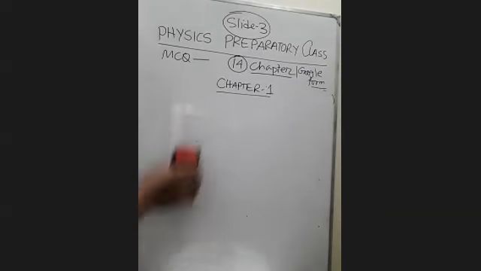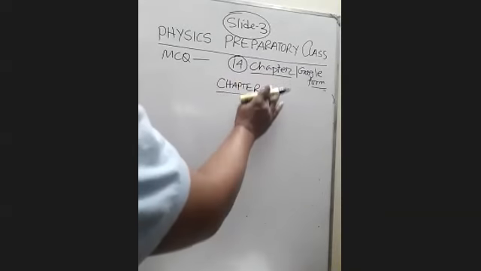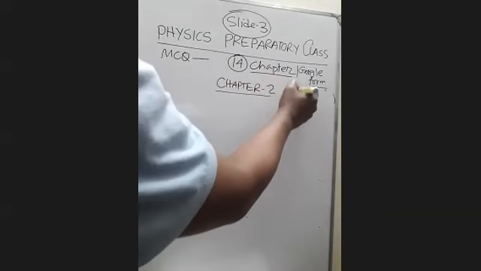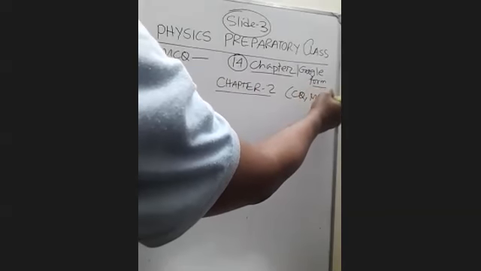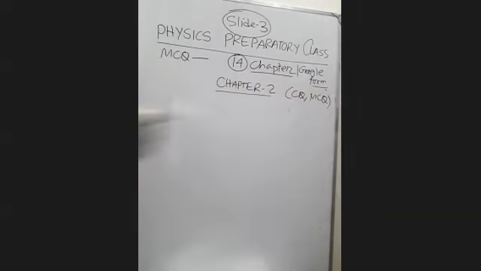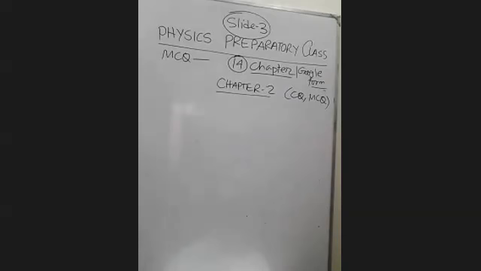You can make hundreds of creative questions and MCQs regarding these two chapters. So it is also important for creative and MCQ, but it is not an independent chapter. They make it dependent on another chapter, chapter 3.